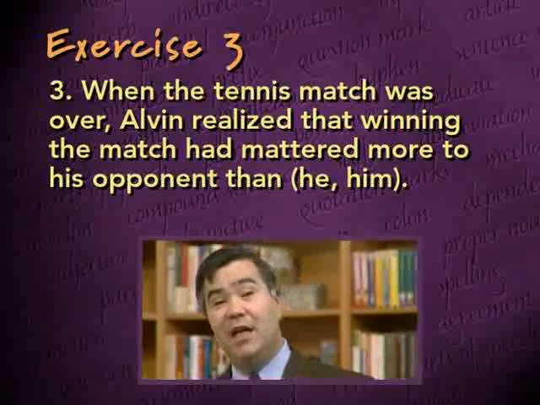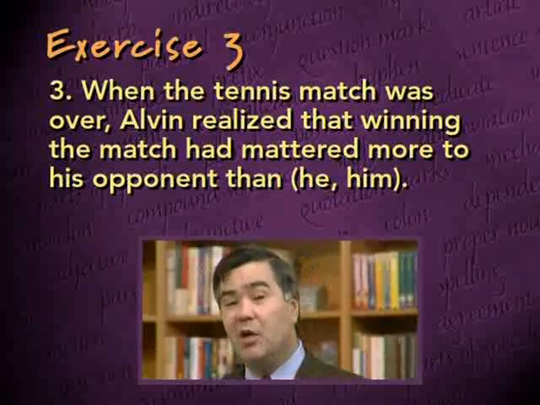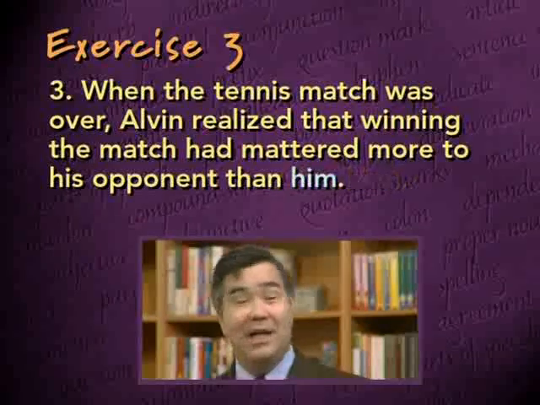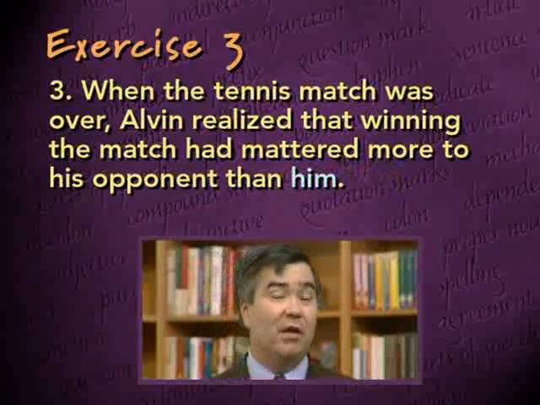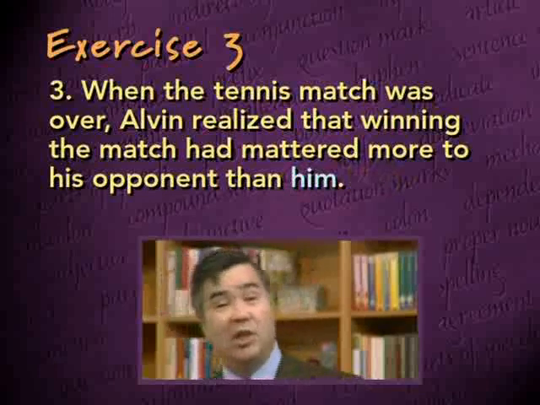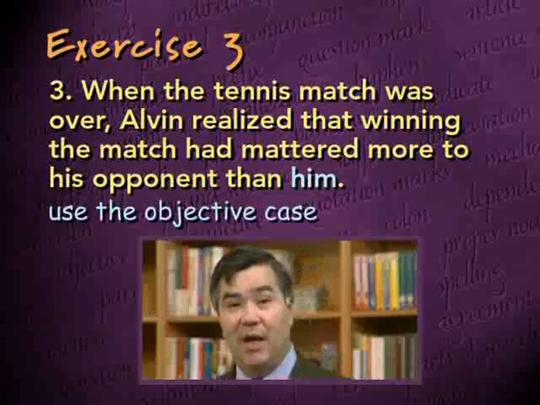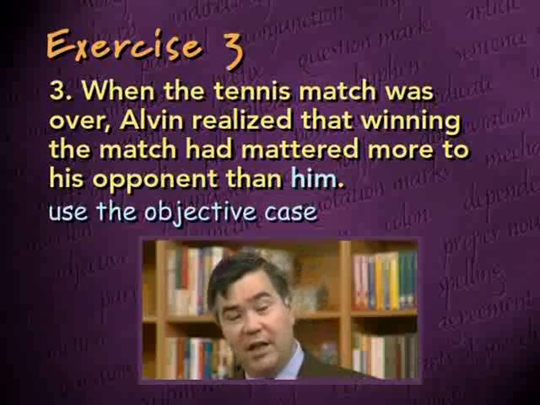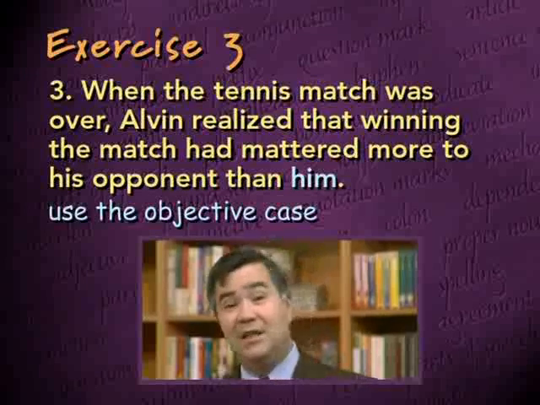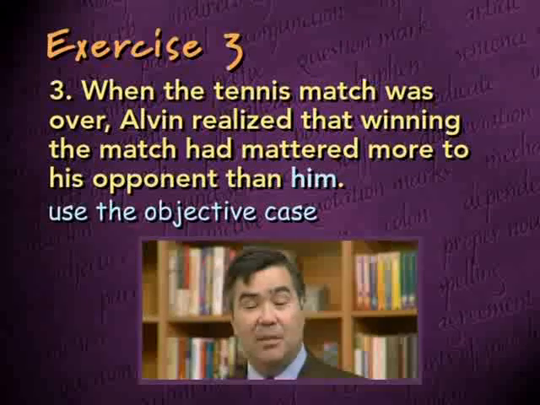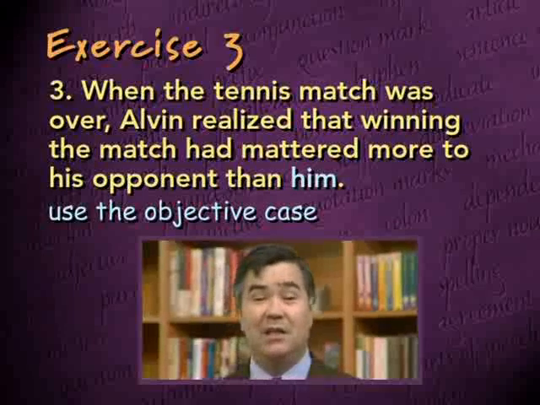Once we fill in the blanks and complete the meaning of the clause, we can see that the pronoun him is actually the object of the preposition. It's not the subject of the verb. Since it's the object of a preposition, to him, then the objective case him would be correct. And so we fill in the missing words in the elliptical clause, we see what the meaning is, and that tells us whether the objective or subjective case pronoun is correct. And in this case, him is the correct pronoun.